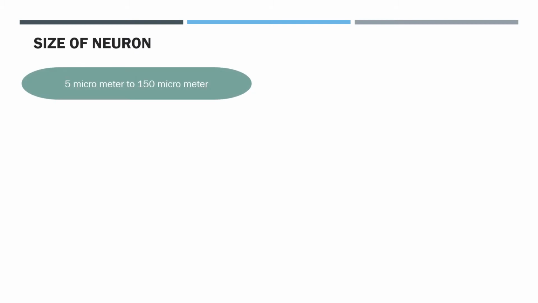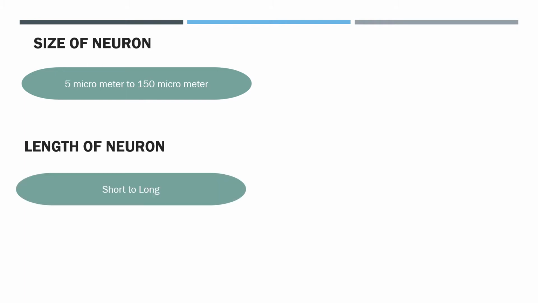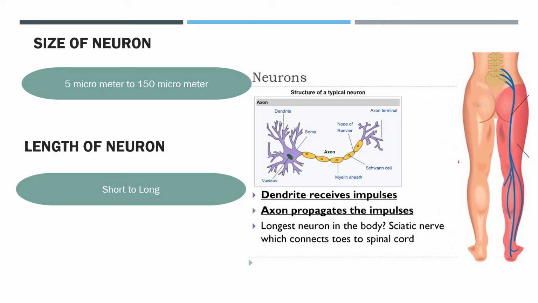Then what is the size of a neuron? From 5 micrometers to 150 micrometers. Length is very short to long, up to 1 meter, extending from the toes to the lowest part of the